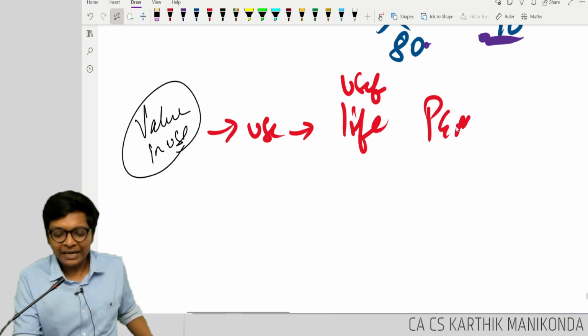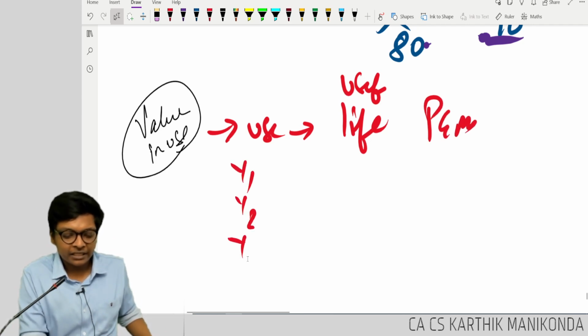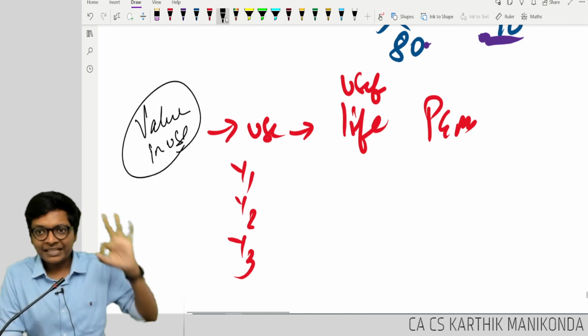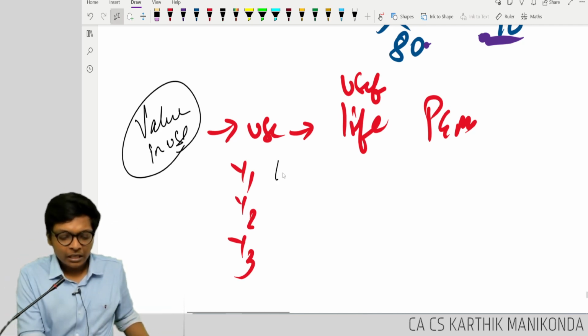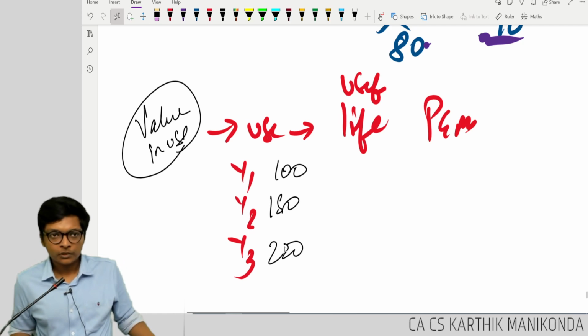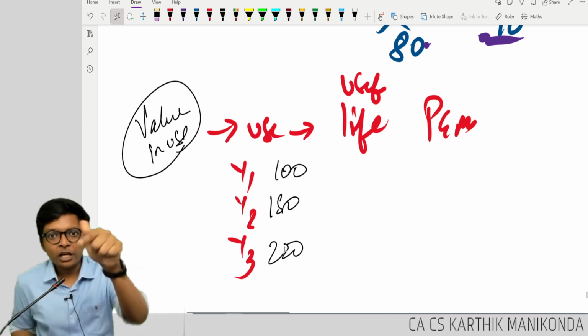If I use plant and machinery for the next 3 years, year 1 I will get 100, year 2 I will get 150, year 3 I will get 220 rupees. But what is the value today of this?